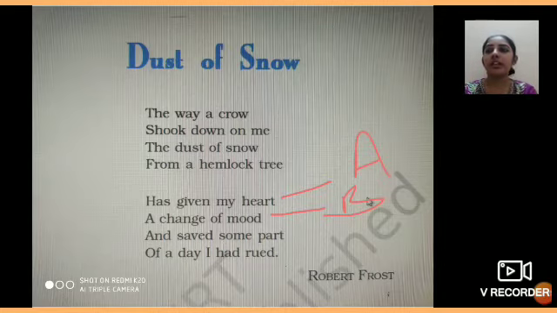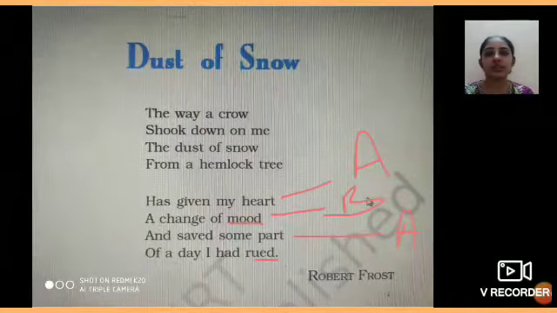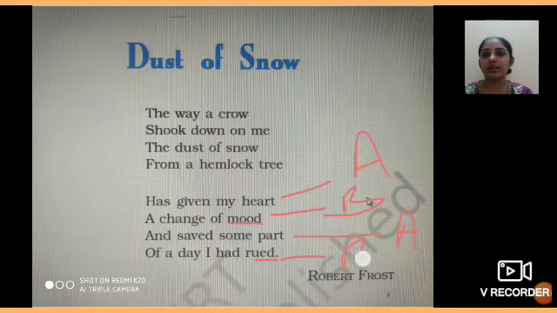Then third line, and saved some part. Now here heart and part, the last two letters are T, they are rhyming. Heart, part, you have to see the sound of the letters, so they both are rhyming. So first line को we have given the name A, so here also we will give the name A because they are rhyming. And the last line, of a day I had rued. So here mood and rude are rhyming, the same sound is coming, rude and mood. So we will give the same name, that is B.